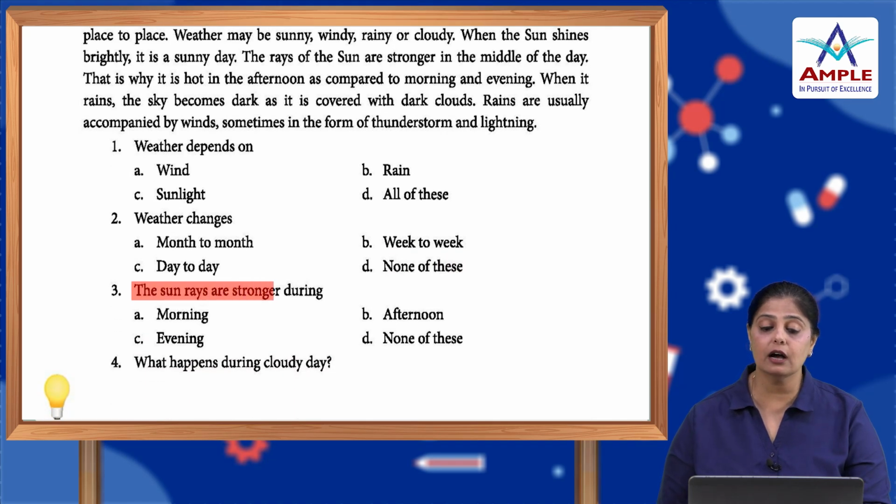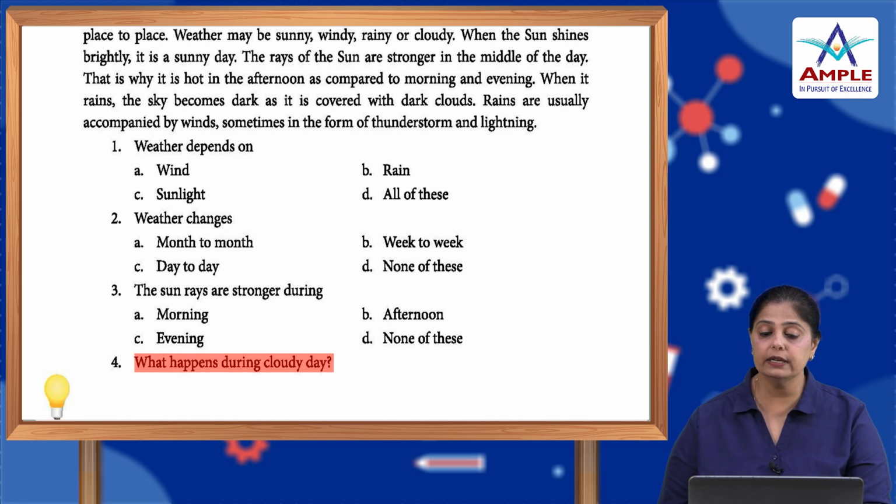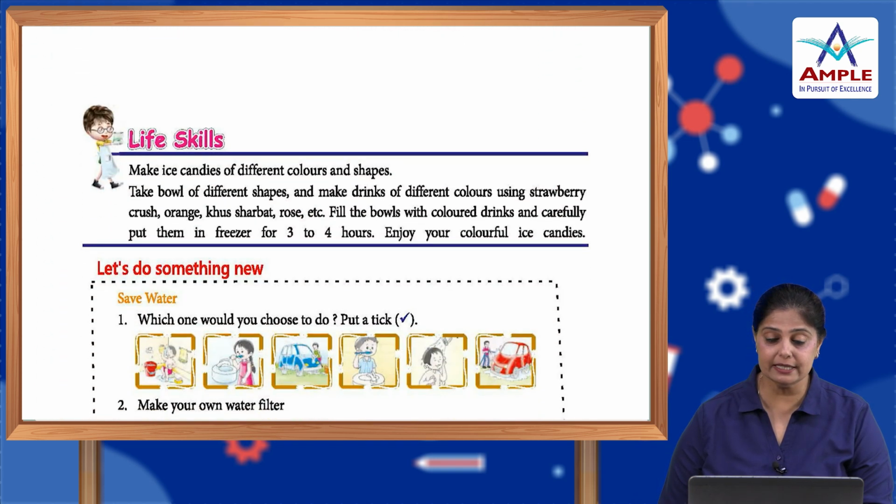The sun rays are stronger during morning, afternoon, evening or none of these? During the afternoon. What happens during a cloudy day? What happens during the cloudy day is that when it rains, the sky becomes dark, okay? It is covered with clouds. What happens during a cloudy day? Generally it rains on a cloudy day or the atmosphere cools down a bit during the daytime.